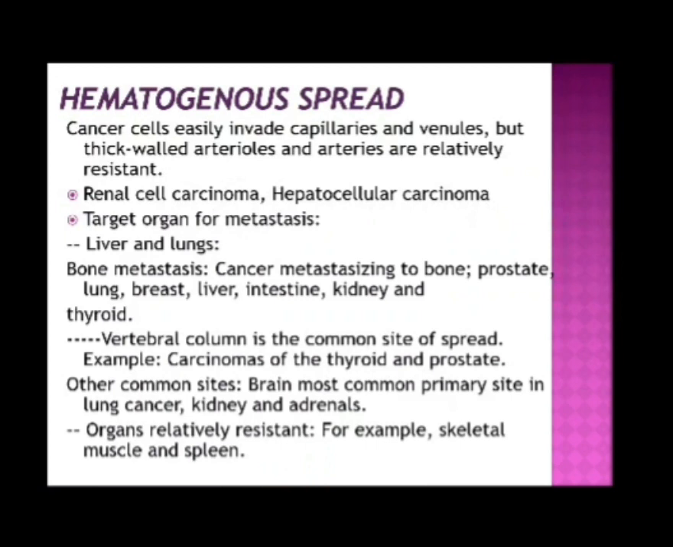Bone metastasis. Cancers metastasizing to bone: prostate, lung, breast, liver, intestine, kidney and thyroid. The vertebral column is the common site of involvement, for example carcinomas of the thyroid and prostate. Other common sites are the brain, most commonly from a primary lung cancer, kidney and adrenals. Organs relatively resistant to metastasis, for example, skeletal muscle and spleen.